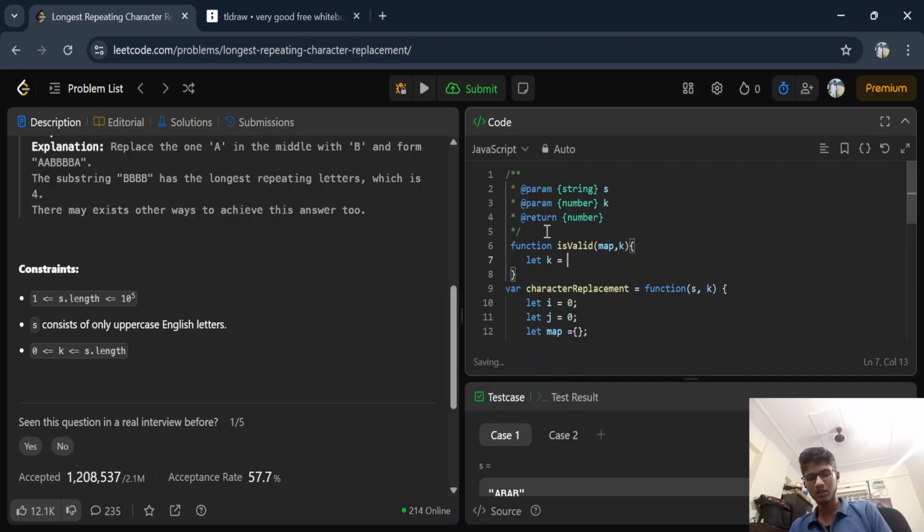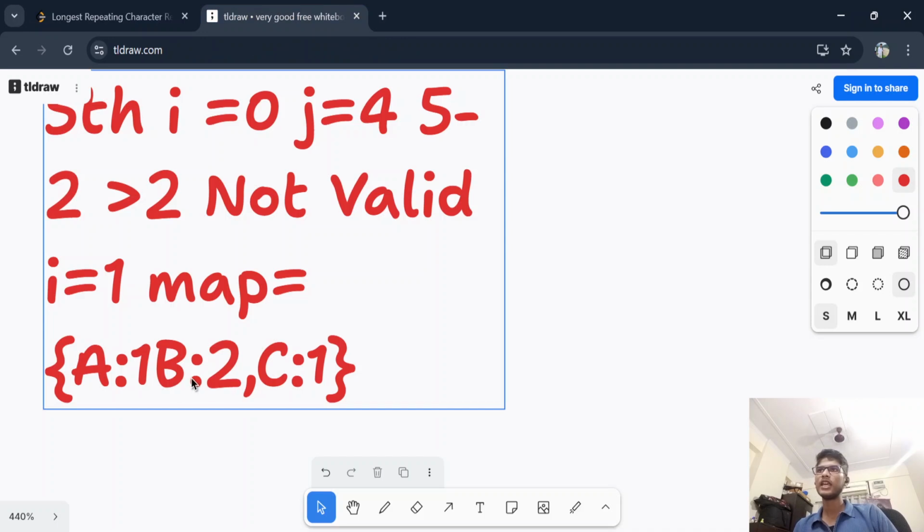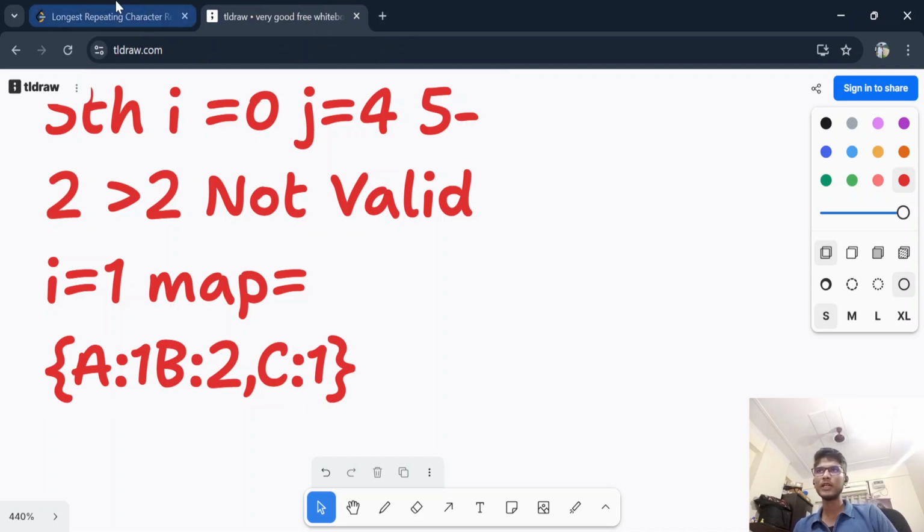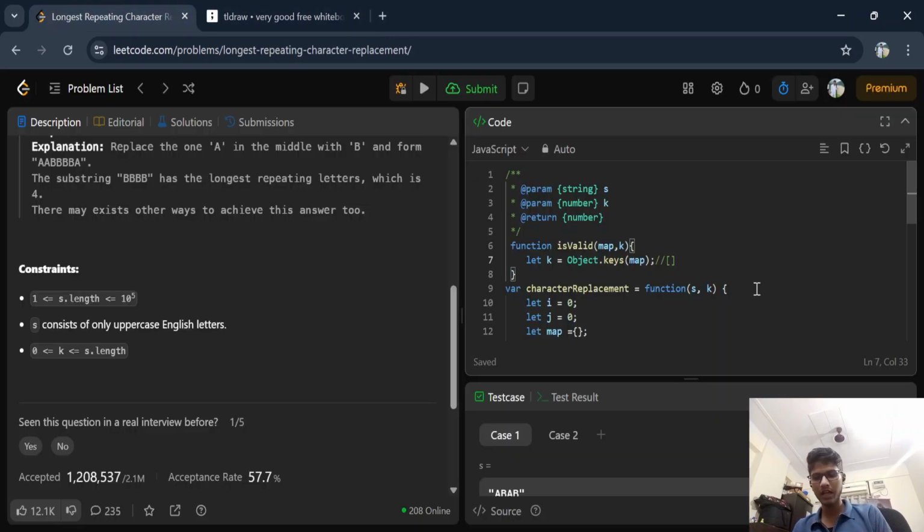Object.keys. Keys. Yes, I think this is the function. Object.keys of map, and this will give me something like this. Suppose our map is a1, b2, c1, so it will give me an array of keys: a, b, c. This function will give me something like this.